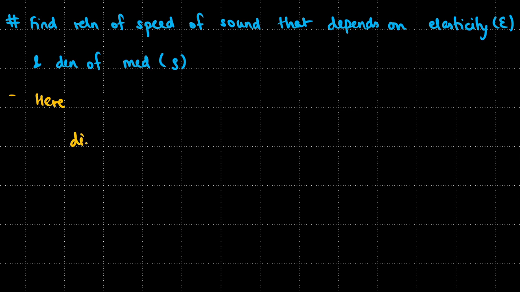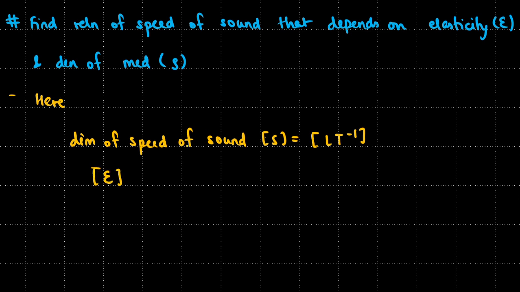So the dimension of speed of sound, which will be s, must be LT^-1, and the dimension of elasticity will be ML^-1 T^-2, and the dimension of density will be ML^-3.